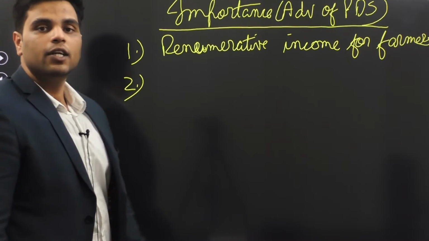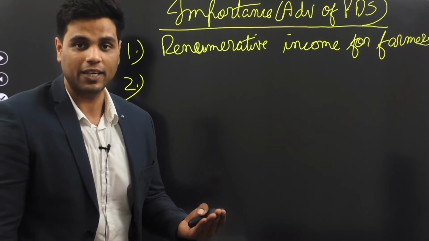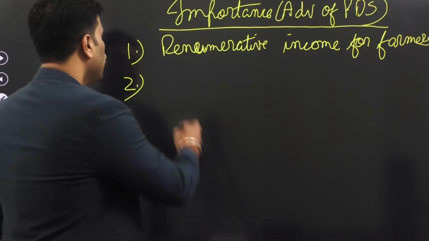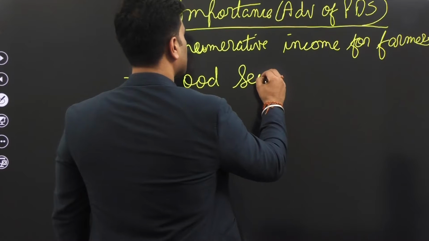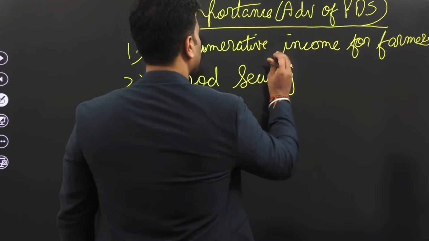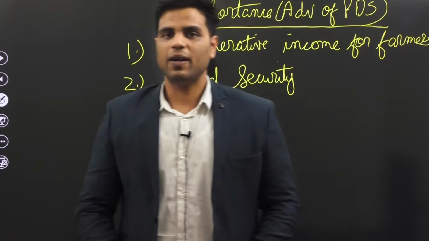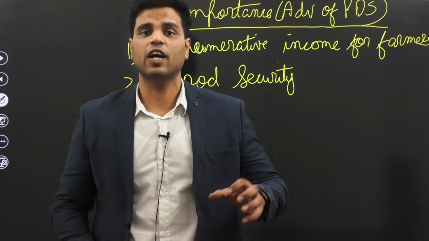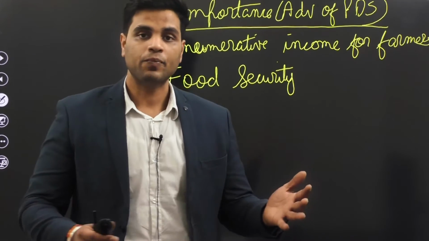Then number 2, the whole point of public distribution system in India was to provide food subsidy. And through that food subsidy, government is trying to ensure food security throughout the nation. Make sense? Because food is not available in all parts of your country. So government is procuring food from different parts of the country and transporting it everywhere. Clear?